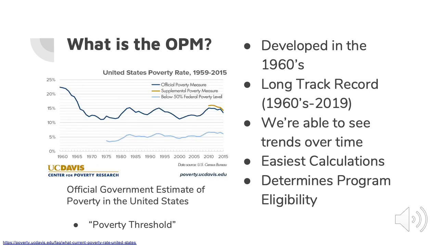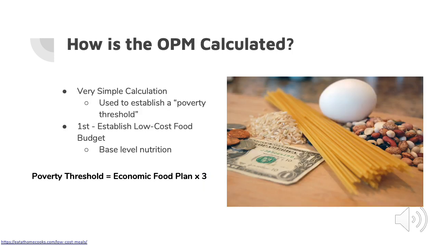As we continue to talk about the OPM, you'll notice that this calculation is very simple, so it's often used as a measure of eligibility for different government assistance programs. Let's take a look at how simple this calculation truly is.